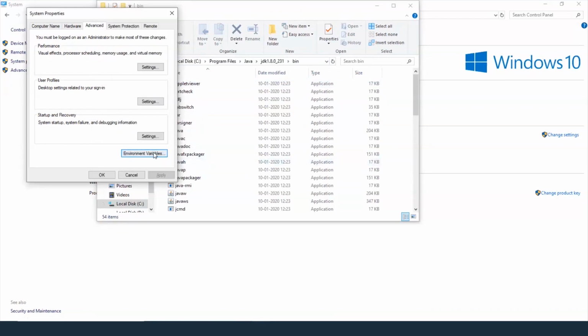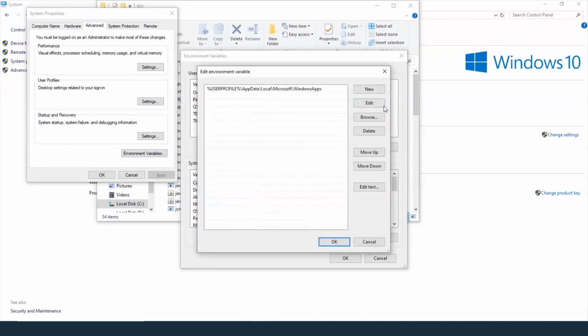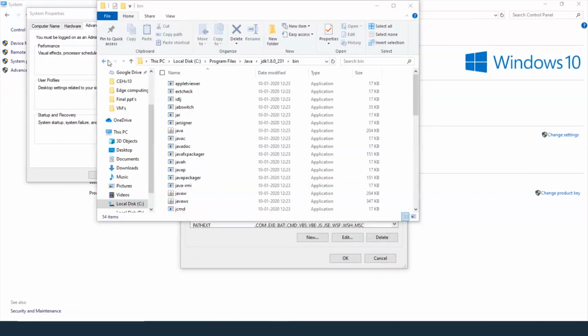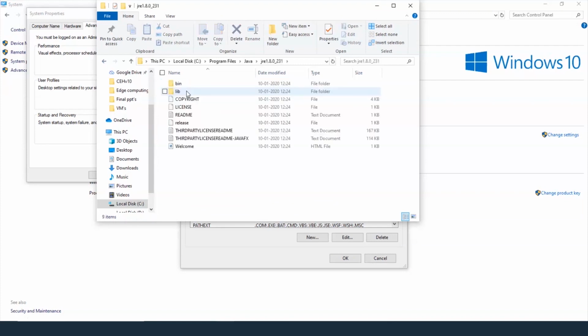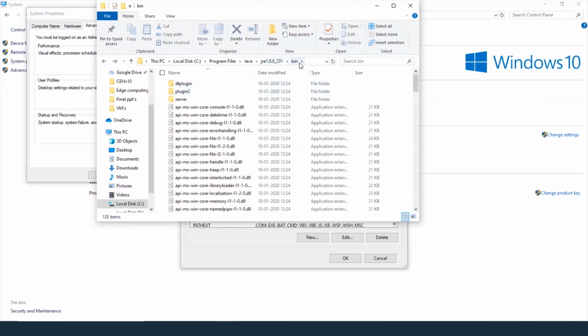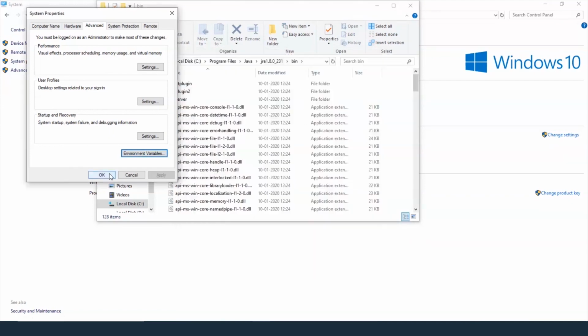We'll go back to environment variables, select path here, and then press on new, paste this, and OK. Now we'll go back and go to JRE, to the path of JRE, which is Java runtime environment. We click on this, bin again, and copy this path. Select this one, new, and paste that. And there we go, the environment variables are now set.